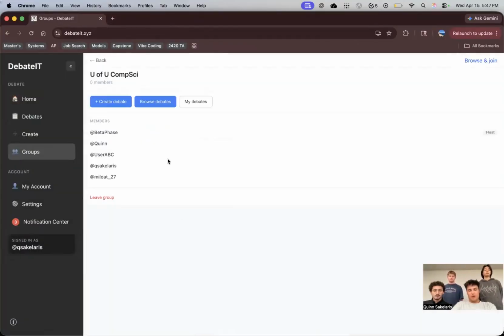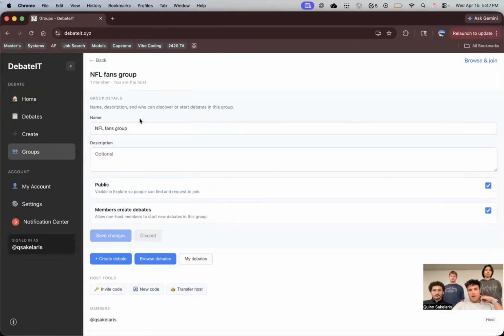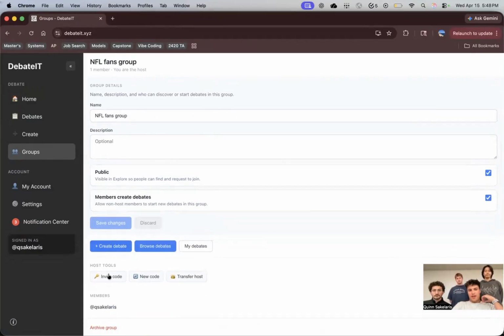If a user goes to a group that they are a member of, they have the option to create a debate in that group, browse the debates, or go to the debates that they are already a part of. And if they are the host of a group, then they have a little bit more power. They can create an invite code, generate a new one. They can transfer the host to somebody else, or they can change any of these settings at any time.